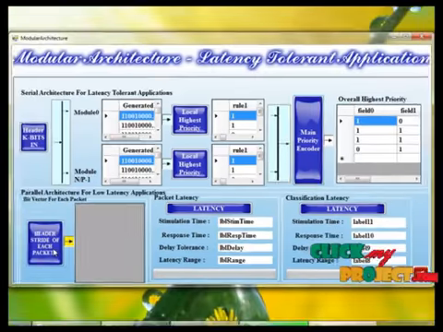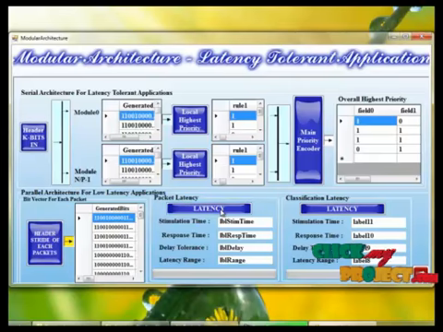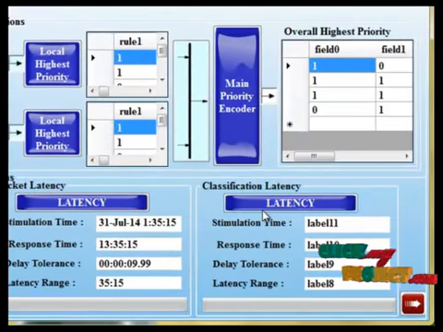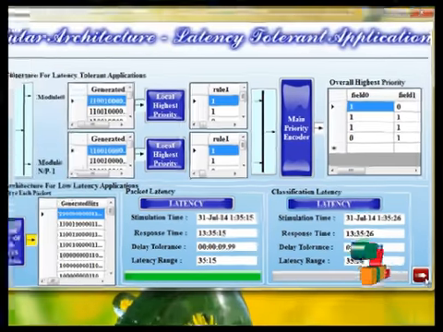And these bits are generated for each packet, and we can view the packet latency here, that is simulation time, response time, delay tolerance, and latency range. And we can view the classification latency, that is simulation time for classification latency, response time, delay tolerance, and latency tolerance.